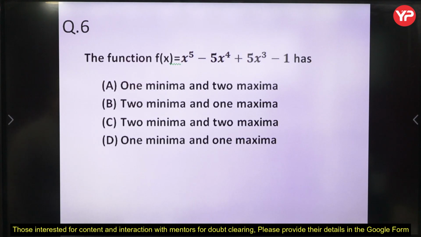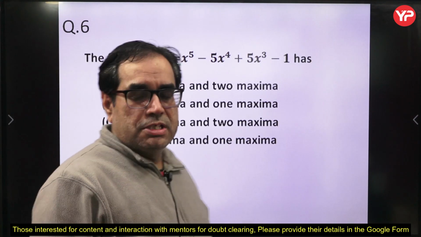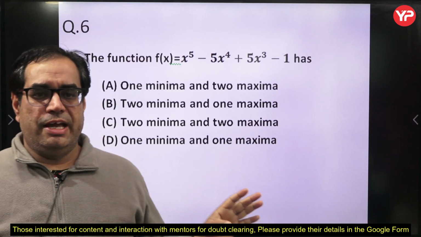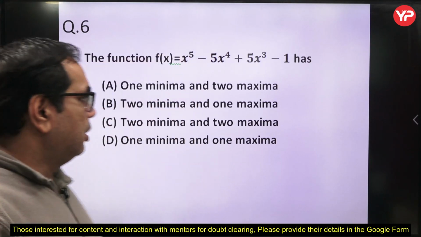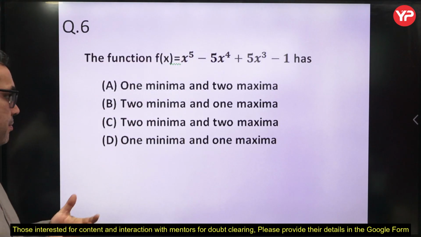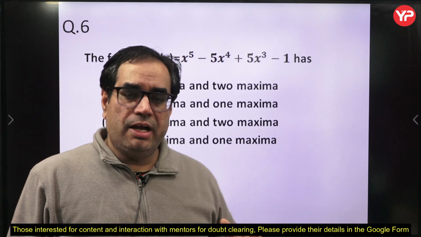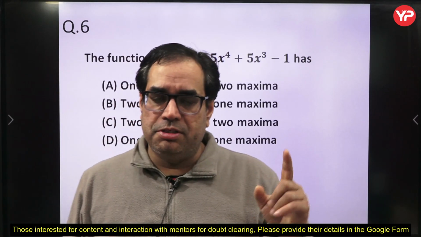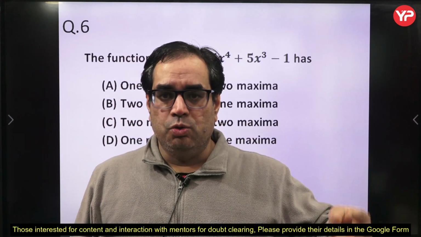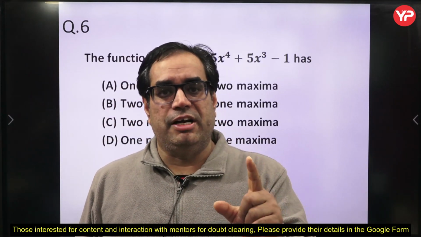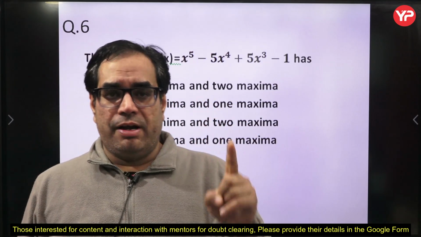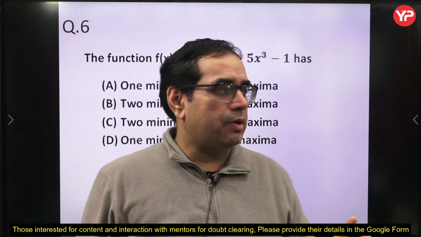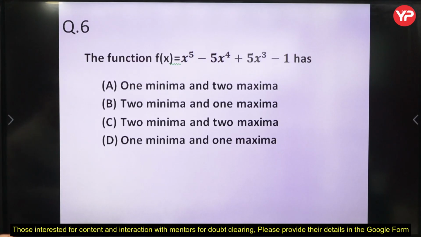First of all, this is a polynomial function which is everywhere differentiable, everywhere continuous. Now in this function, any maxima or minima may come at a stationary point, meaning where the derivative is 0. A stationary point is where the derivative of the function is 0. So the first thing you have to do is calculate f dash x and make that equal to 0.